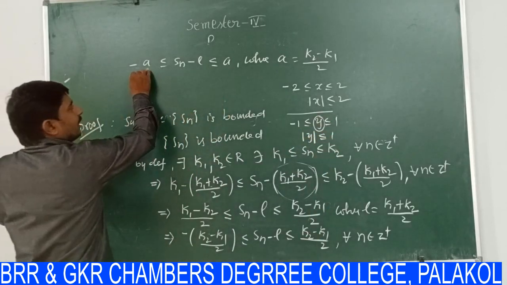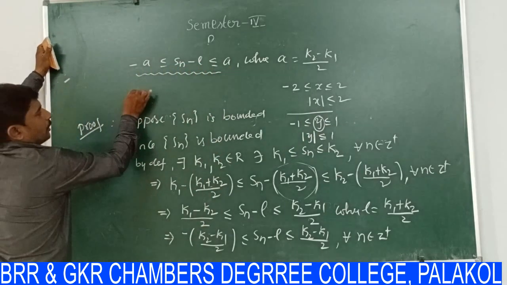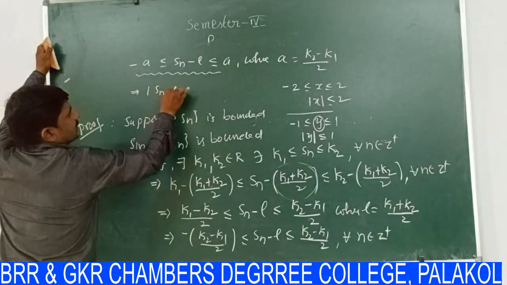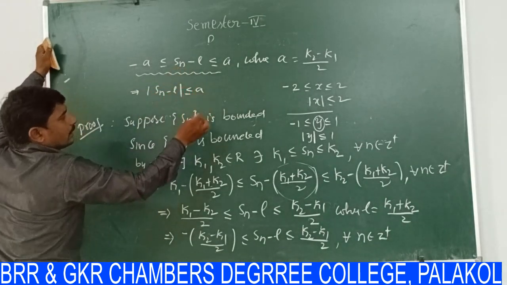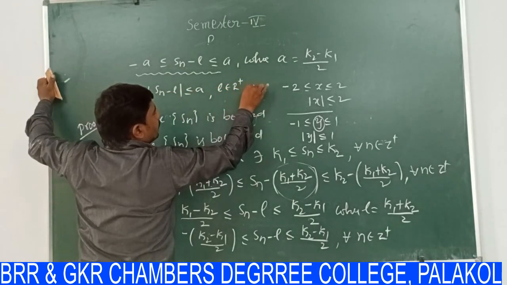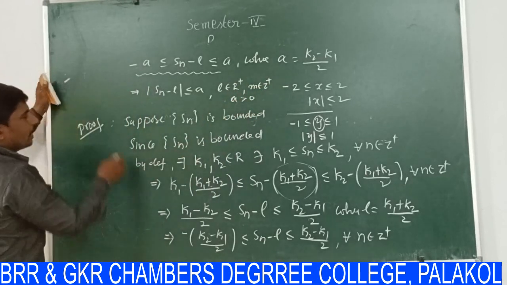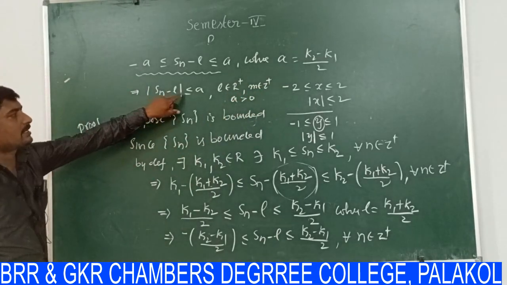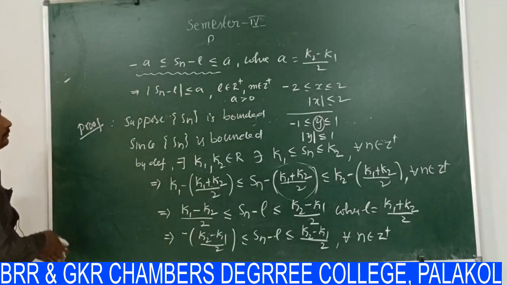In the same way, this relation can be written as modulus of Sn minus L less than or equal to a, where L belongs to R plus and M belongs to Z plus and A is greater than 0. So we have shown that modulus of Sn minus L is less than or equal to A.